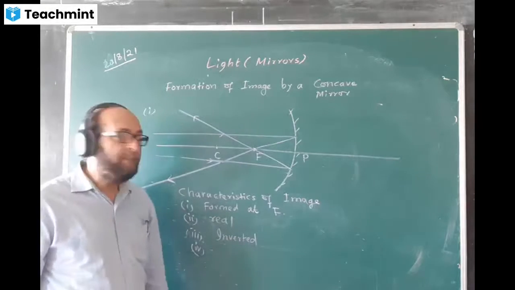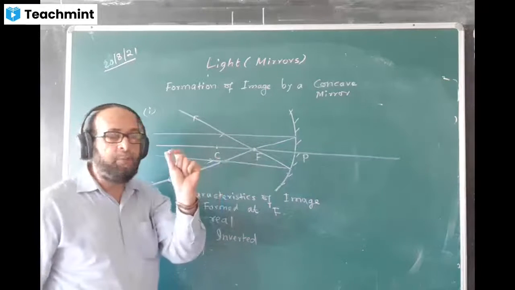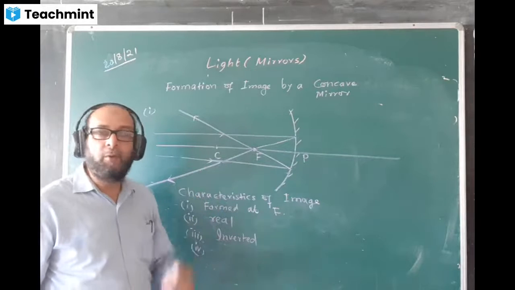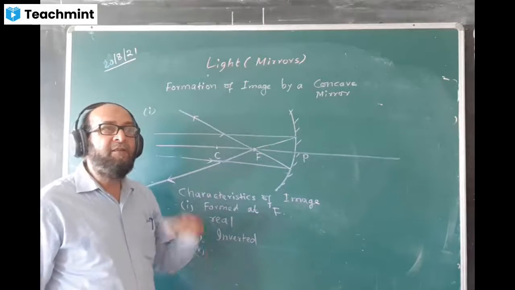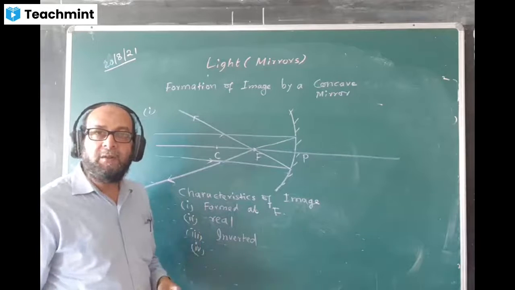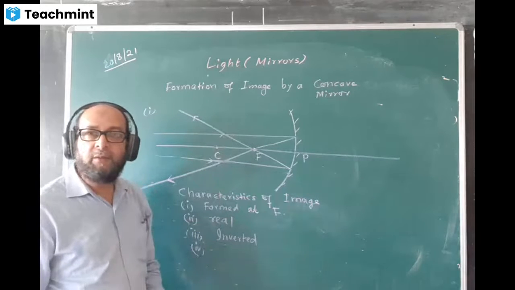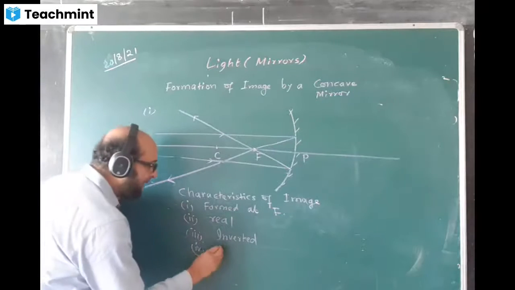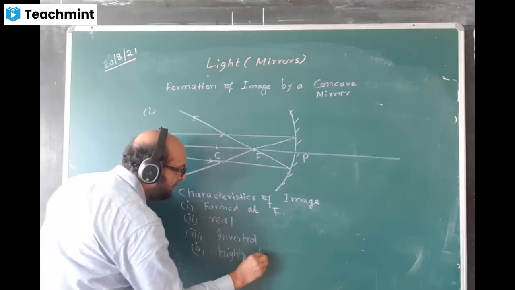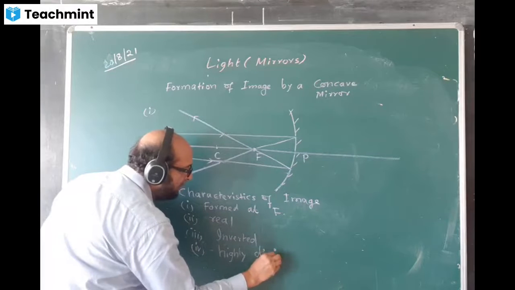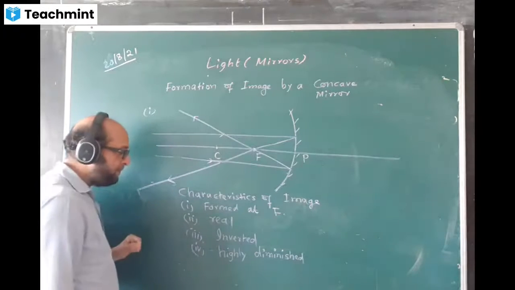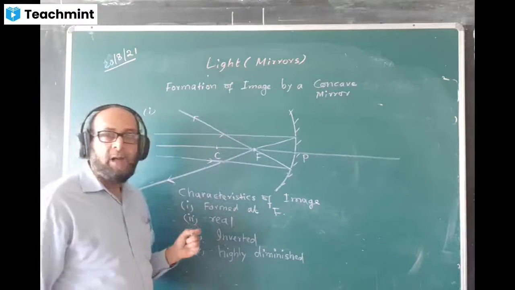We check the size of the image. The size of the image is very, very small, like a point. We say highly diminished. Diminished is the word used for small, and magnified or enlarged is the word used for a bigger image, bigger than the size of the object. Here we will write: highly diminished.